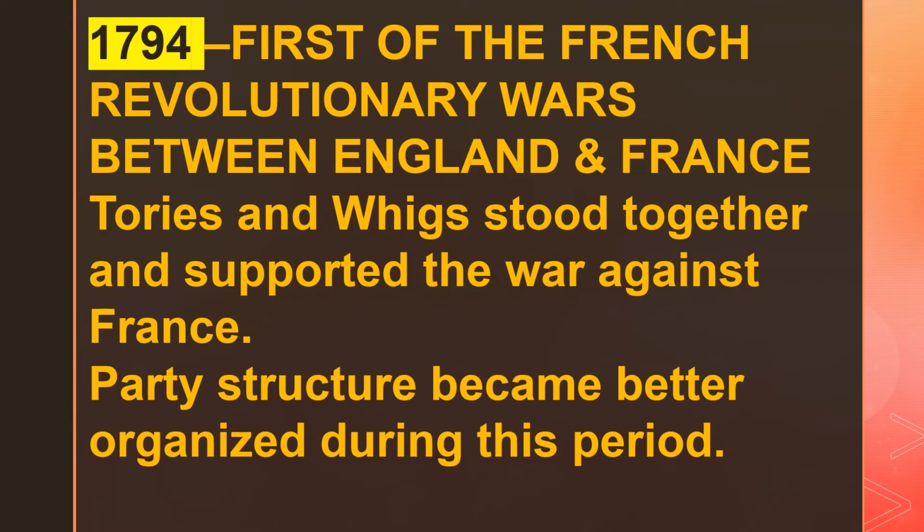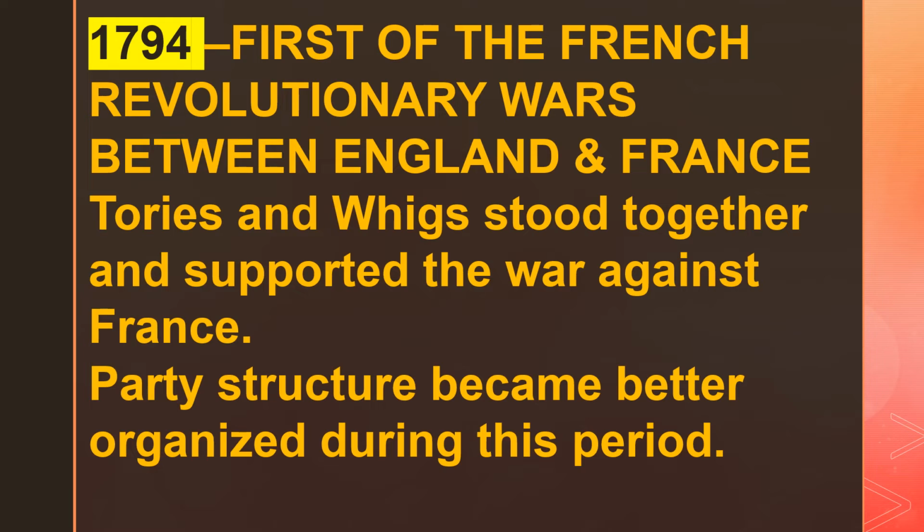So this led to the first of the French Revolutionary Wars between England and France. The first war was fought in 1794 between England and France. And the Tories and the Whigs stood together and supported the war against France. So basically, what the political parties in England were telling the revolutionary government of France was that we don't want your revolution in our country. We do not want that kind of violence and bloodshed in our country.